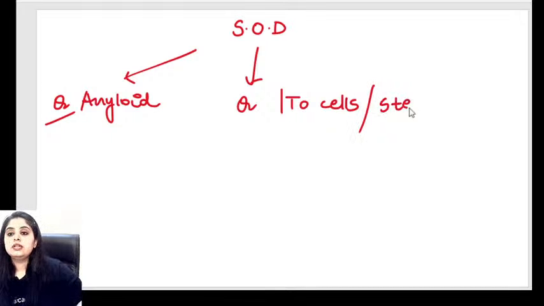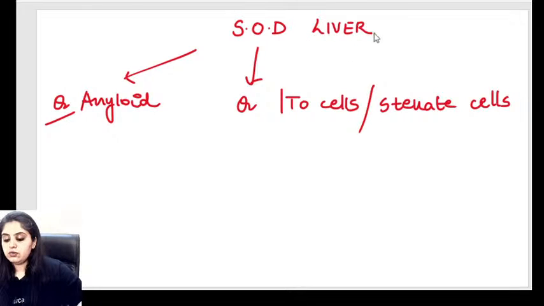Now I'll tell you the difference between Ito cells and stellate cells of the liver. Space of Disse, very good, everyone's right, ma'am, it has Ito cells, stellate cells, but I have written them with a slash. Basically I want to tell you that Ito cells and stellate cells are the same thing. So why am I saying that?